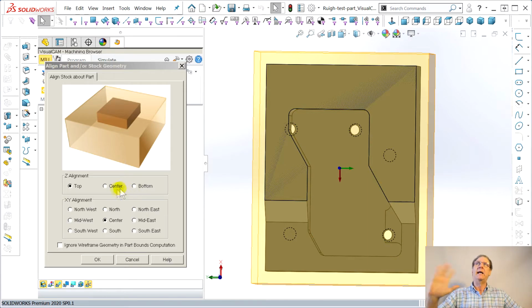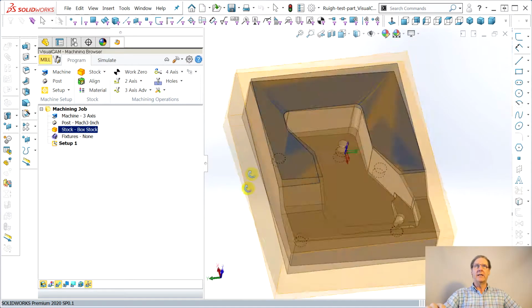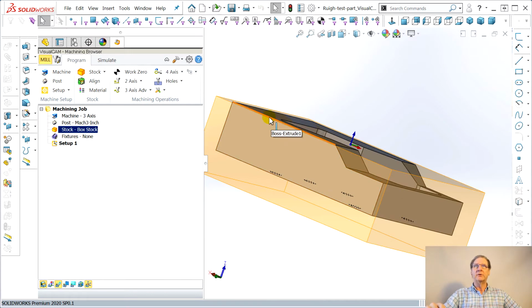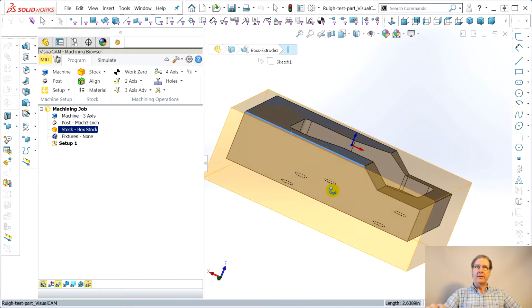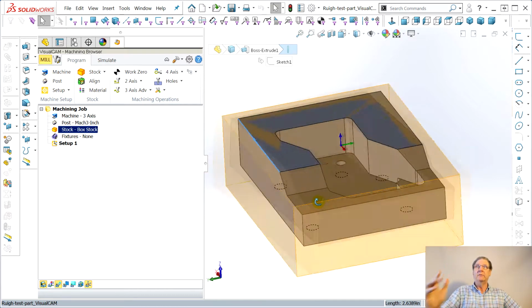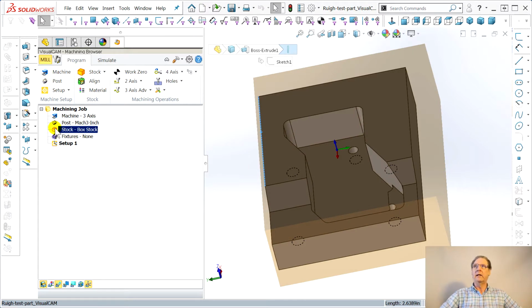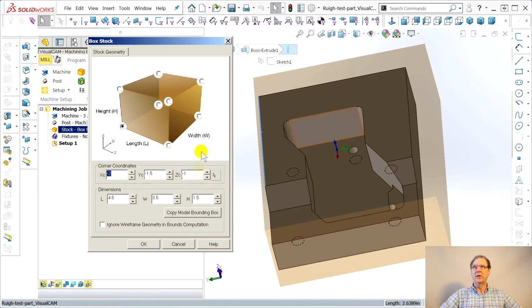So this is fantastic. This is delightful. You say, okay, now all I want to do is drop the part down 1/10 of an inch. So I got stock up here to mill off, and I want the most of the stock on the Z down here so I can hold it in the vise, right? First thing a machinist thinks of: how do I hold this? So I said box stock, it goes back there. No, I don't want to, and it's no crisis. You can go with these things and move it around.